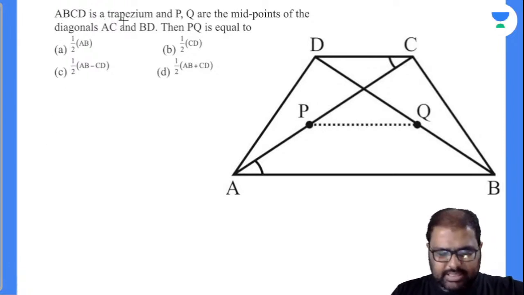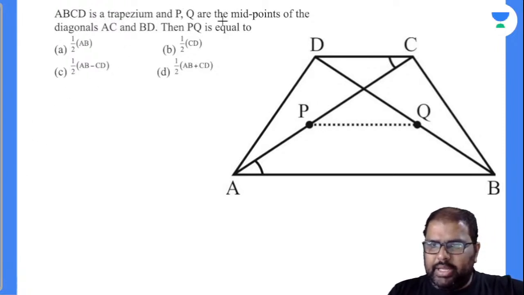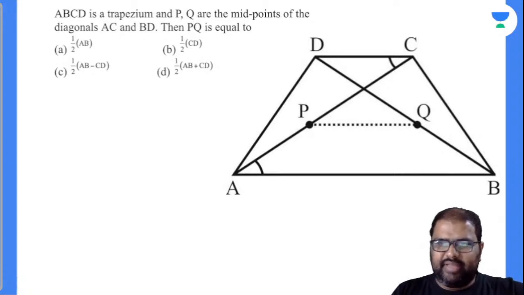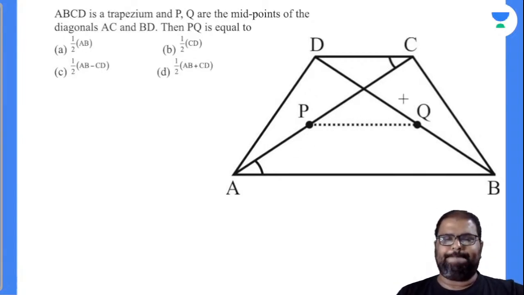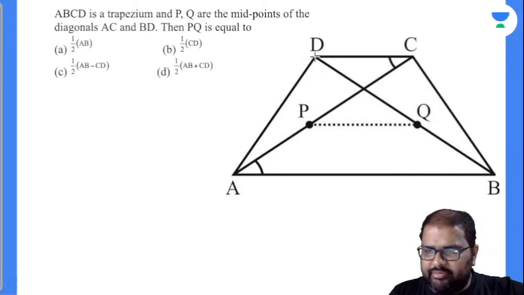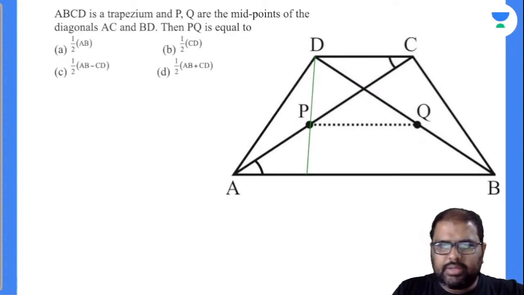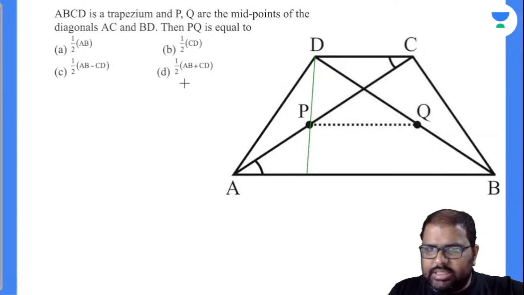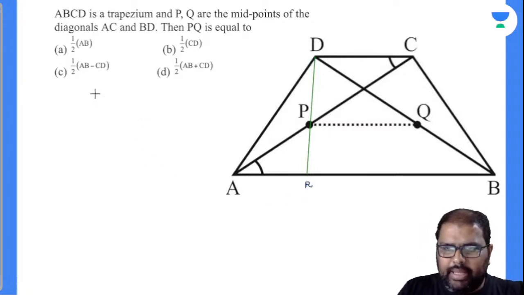ABCD is a trapezium, and P and Q are midpoints of the diagonals AC and BD, and you are asked to find out what the length of PQ is equal to. So what I will do is draw a line segment passing through P. Now see here, I will take this point as R. Now, are you observing a triangle called DRB?